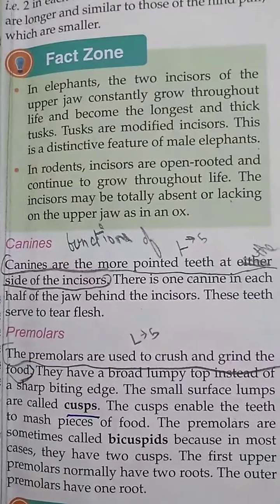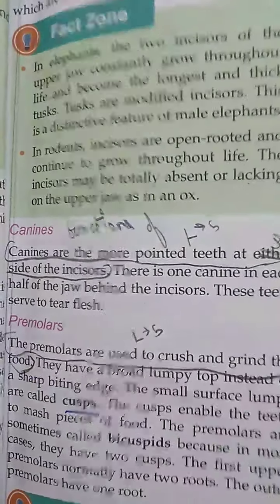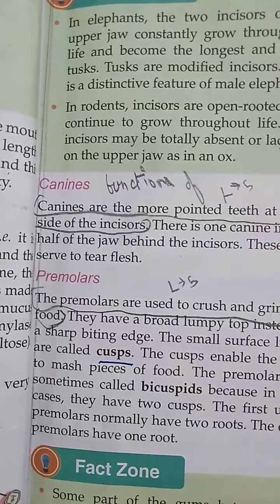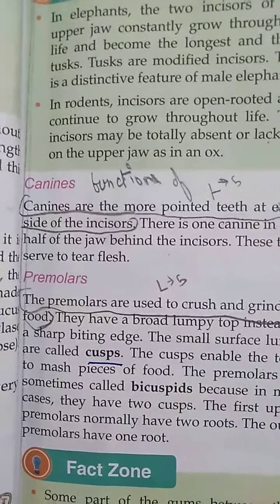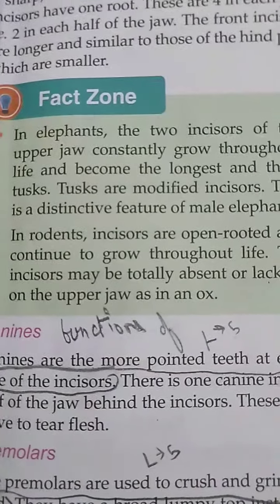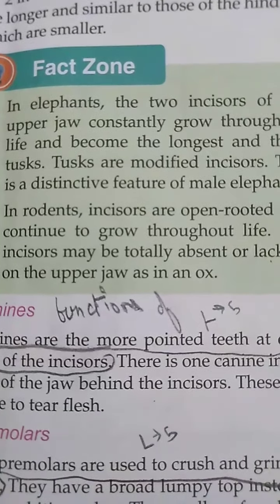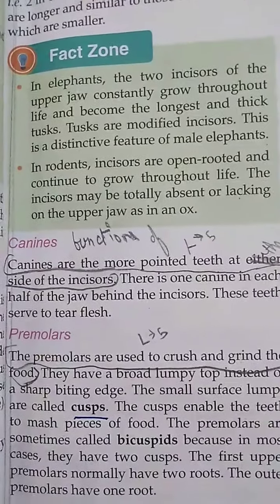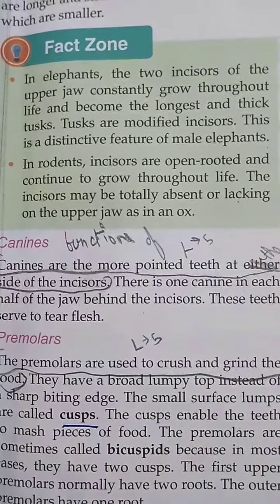They also have some cusps. These cusps enable the teeth to mash the pieces of food. These premolars are also known as bicuspid because they have 2 cusps. These cusps help to mash the food. And you know students that the 2 big teeth of the elephant are the incisors. These are the biting teeth. Then canines, these are more pointed. Premolars help in crushing and molars do the final grinding.